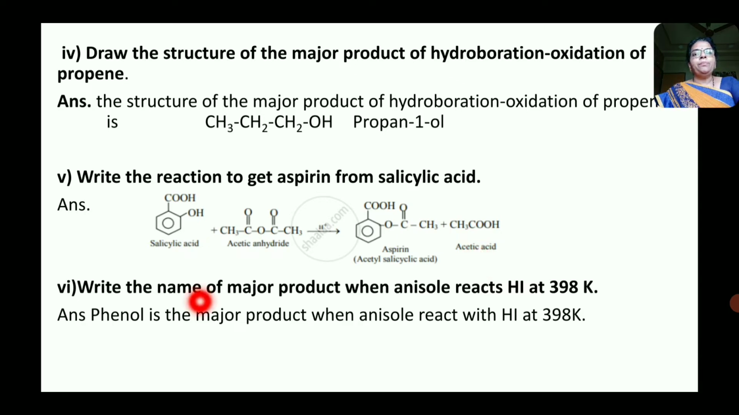Now next question, write the name of major product when anisole reacts with HI at 398 Kelvin. Now here, anisole is nothing but this. This reaction is carried out at 398 Kelvin, that is HI is hot. Then formation of phenol takes place. Phenol is the major product with CH3I, that is methyl iodide.